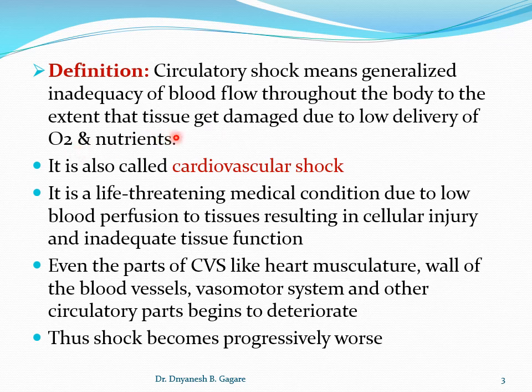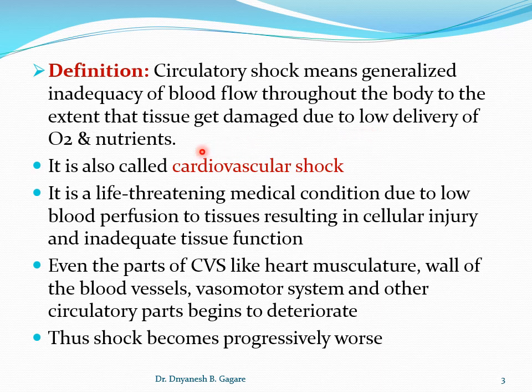Generalized means throughout the body. If shock develops, then the body suffers due to less blood supply. Tissue suffers due to less blood supply. That means there is a low delivery of oxygen and nutrients.